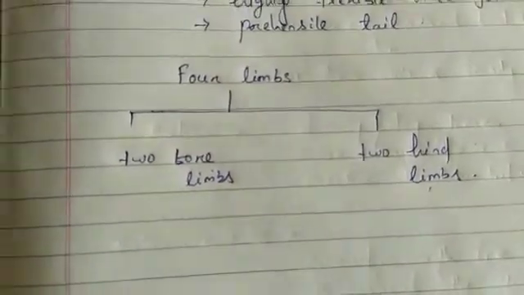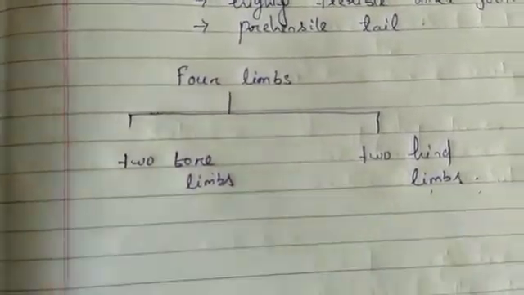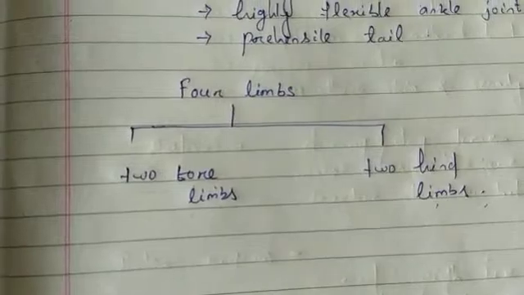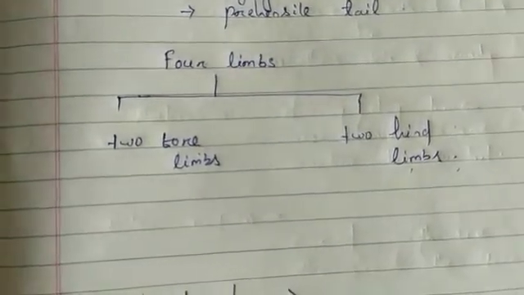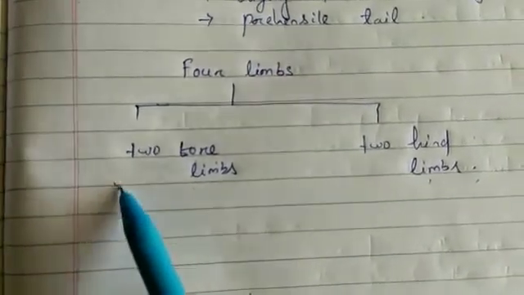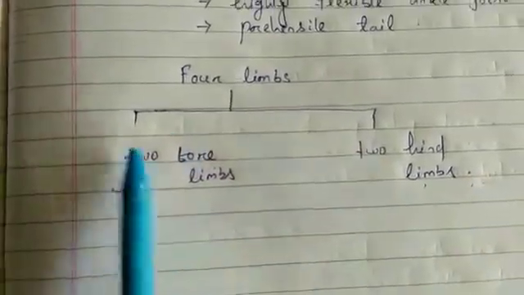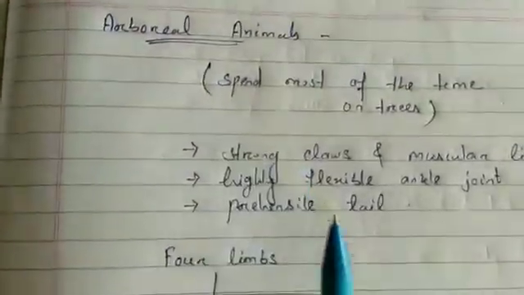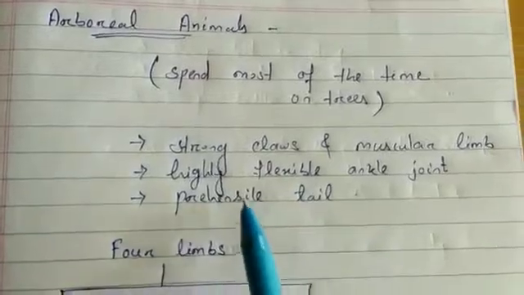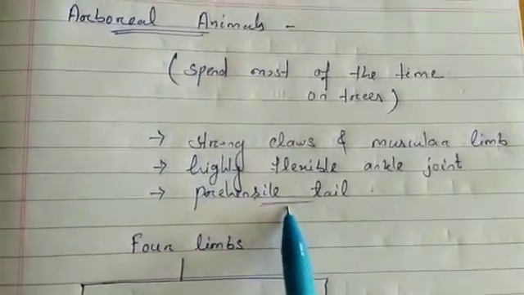The last 2 legs of animals are called hind limbs. Animals have 4 legs. The first 2 are called forelimbs and the next 2 are called hind limbs. In human beings, this is hand, this is leg. So these are the forelimbs, and for arboreal animals, the fifth limb is their tail, which is called a prehensile tail. So next is our aerial animals.